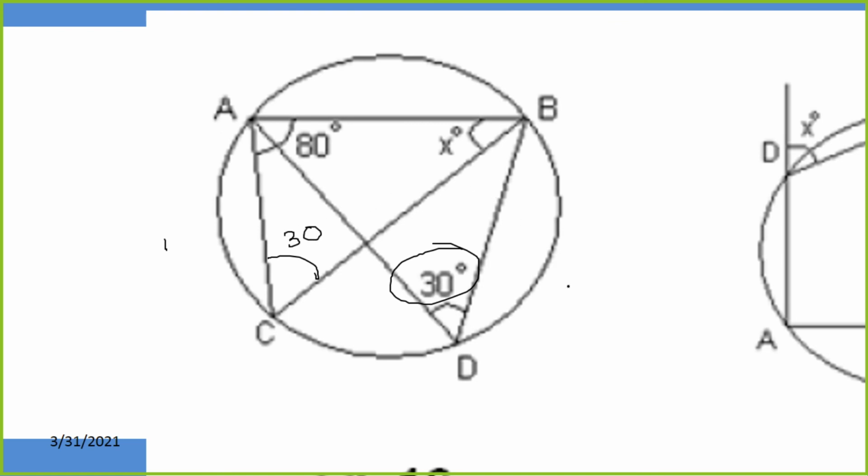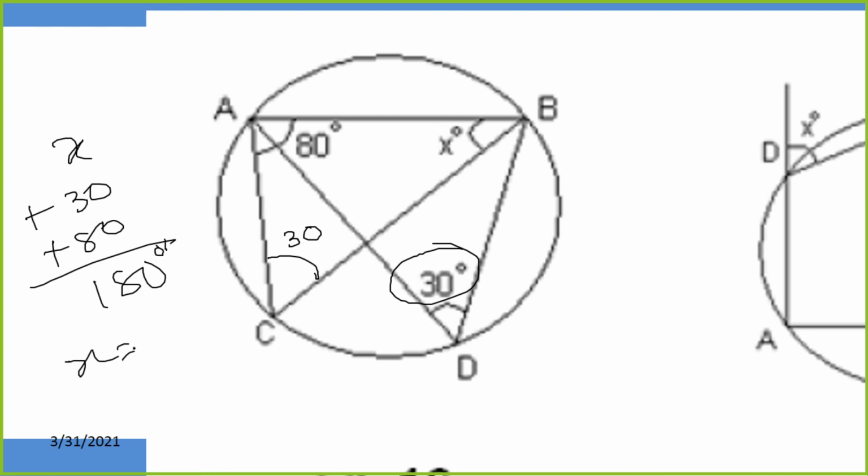So x plus 30 plus 80 should be equal to 180. Same. So that means x is 70 degrees. E.g. x is definitely 70 degrees. Correct. I hope everybody got this one. Straightforward.